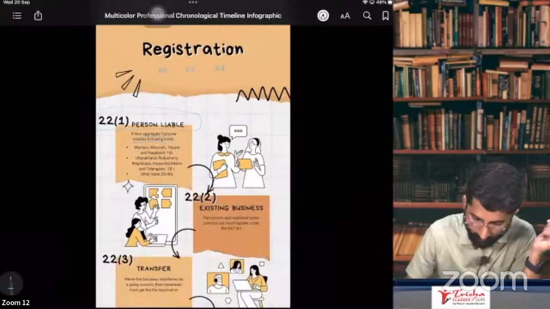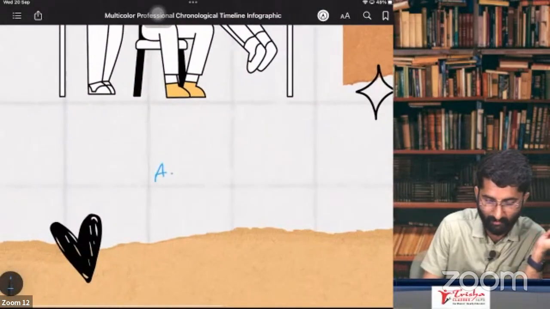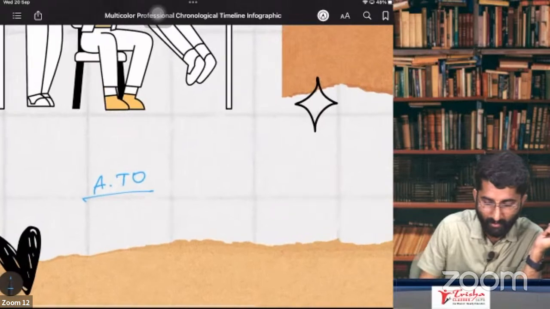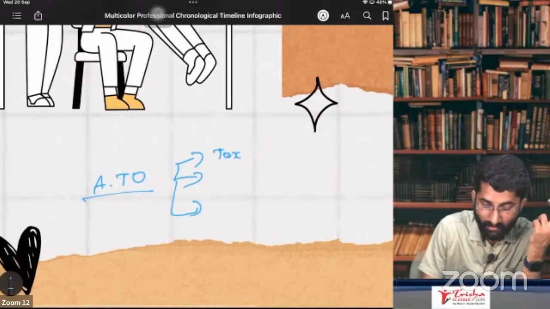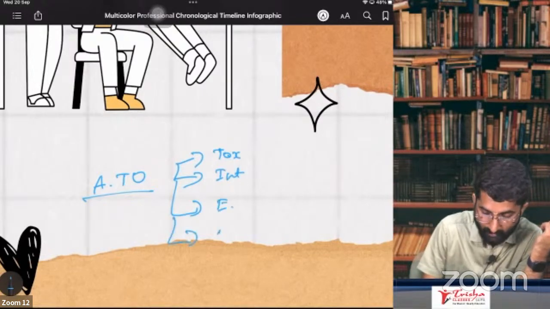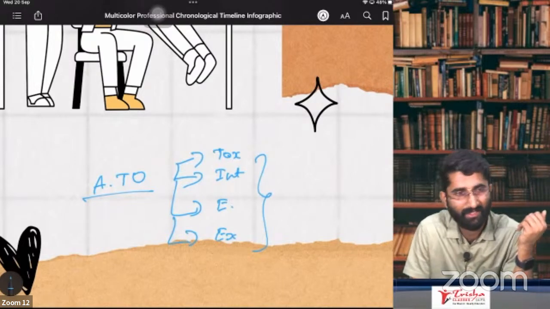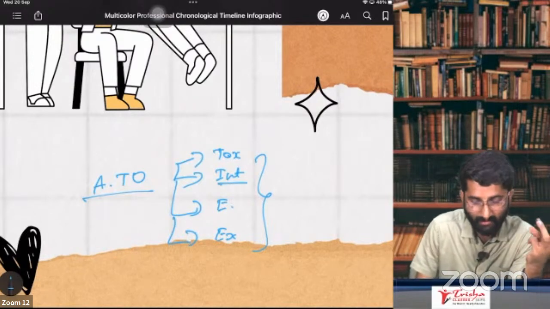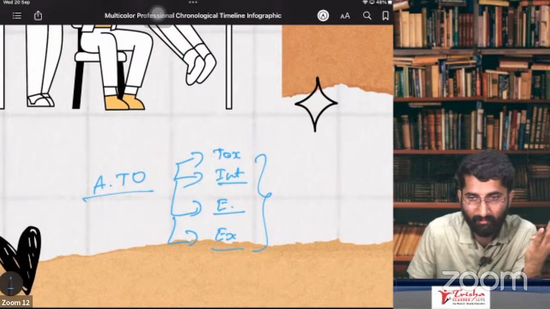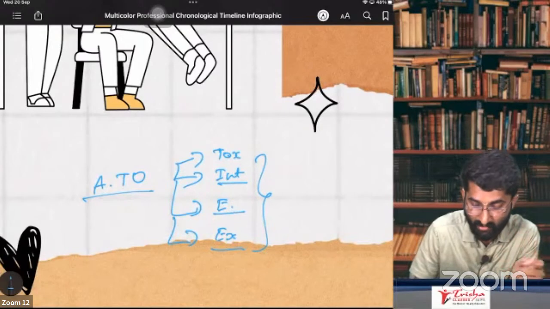Now, sir, what is the meaning of aggregate turnover? Let me tell you. What is aggregate turnover? ATO. Remember, you have to include many things here: taxable supplies, interstate supplies, exempt supplies, and export supplies. All these things put together, it is aggregate turnover.